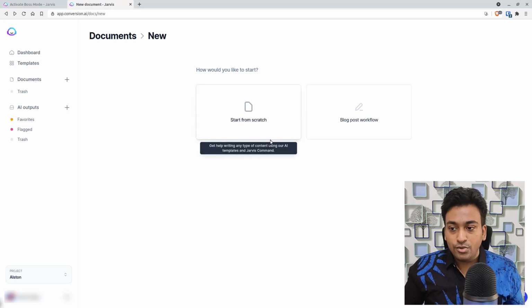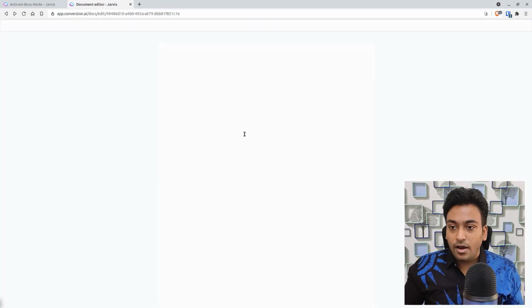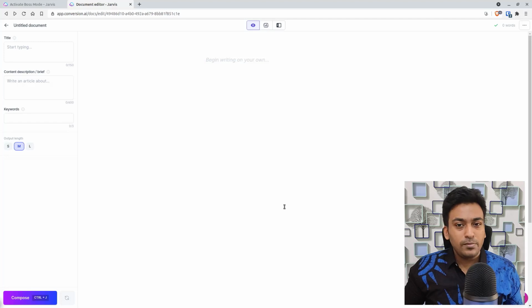To get started, you just create something from scratch. Once you come to this, you will have a blank canvas. There are not many options, which is the struggling point for most users because they don't understand what to do next. How should I go about figuring it out? That is why I am creating this structure.